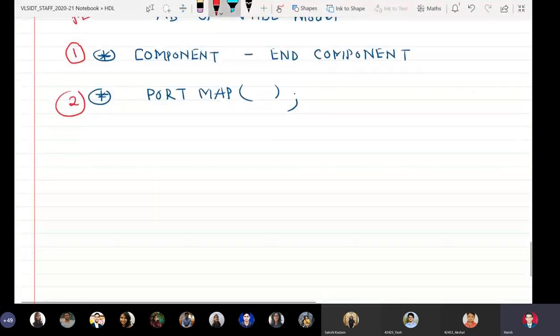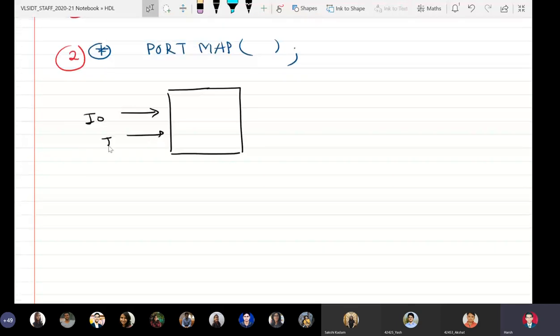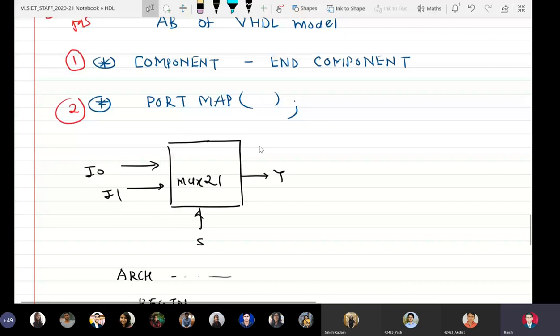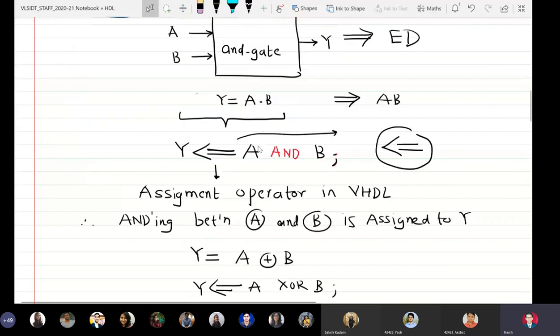For example, if I want to write the architecture body for this system, which happens to be a multiplexer, let the name be mux21, I can simply write the statements like this. Architecture body begin, and I can use data flow modeling style, for which I will use the construct when else.